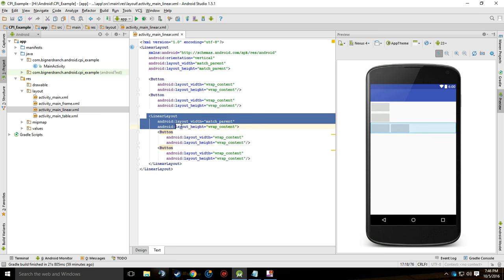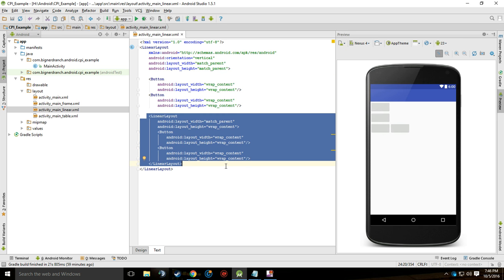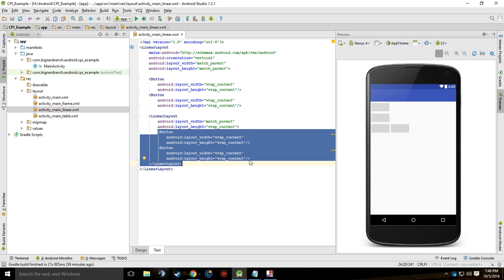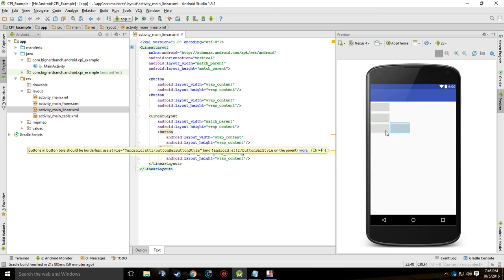But when I have a sublinear layout, that's what I'm going to call it because I really don't have a technical name for it, and put a button, image view, or anything in it, basically that's a widget, these will be set horizontally.